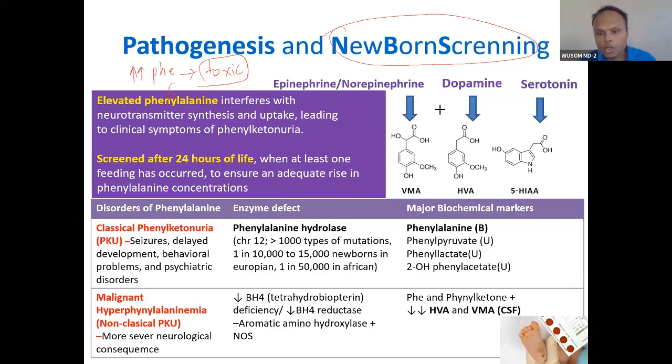After you do the newborn screening test, you will see a very important thing in the blood: high phenylalanine. Newborn screening is a spot blood test. You prick the heel of the baby, collect this spot blood, and do the test by a very sensitive instrument called tandem mass spectrometry.